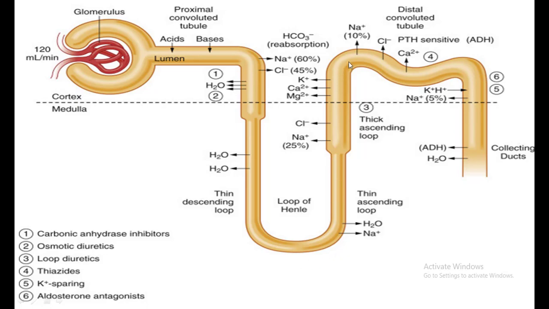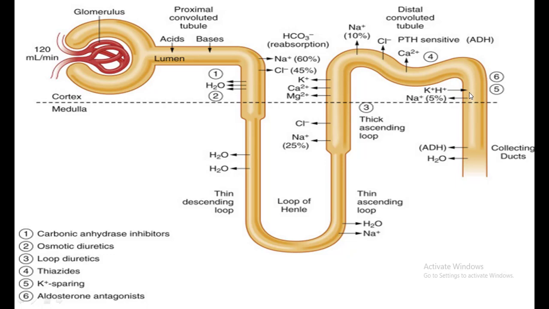The next one, as we move towards the distal convoluted tubules, 10% of the reabsorption of sodium takes place through the distal convoluted tubules, and it is under the control of antidiuretic hormone.